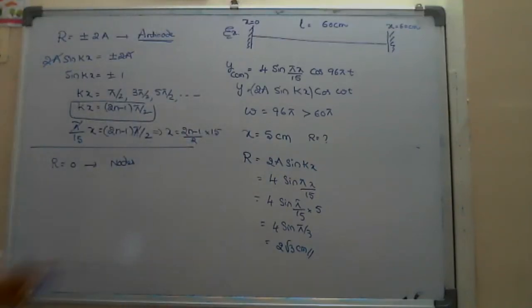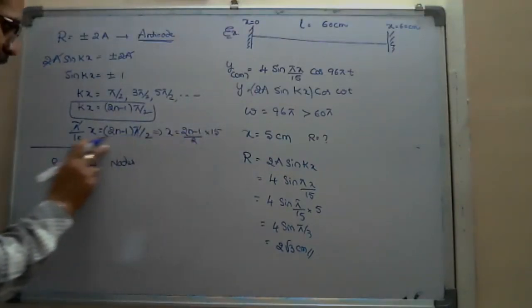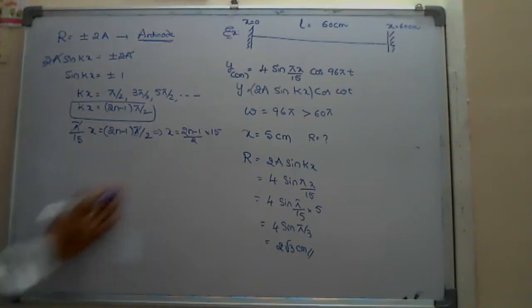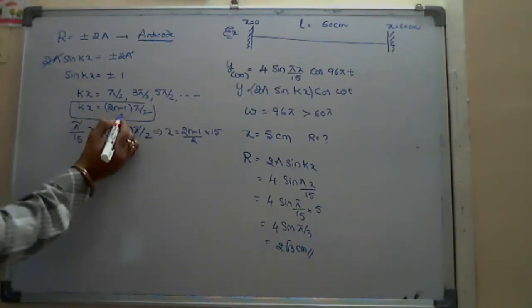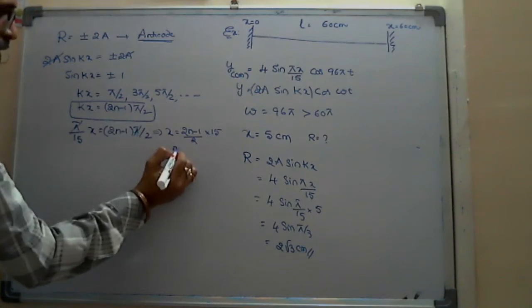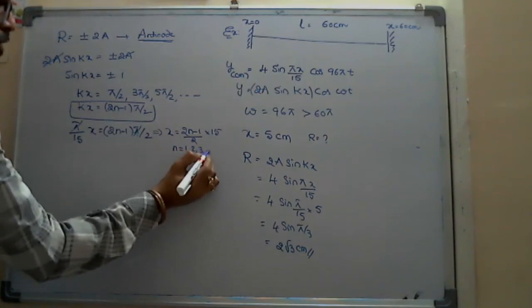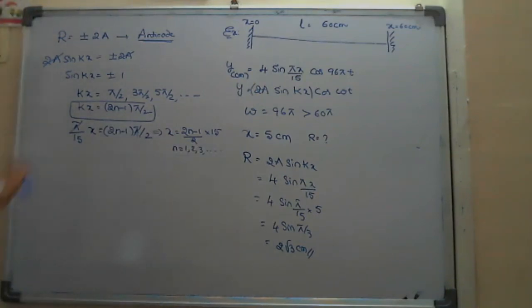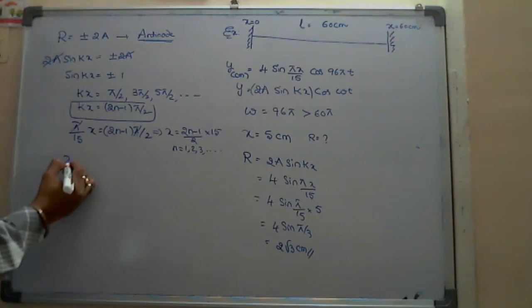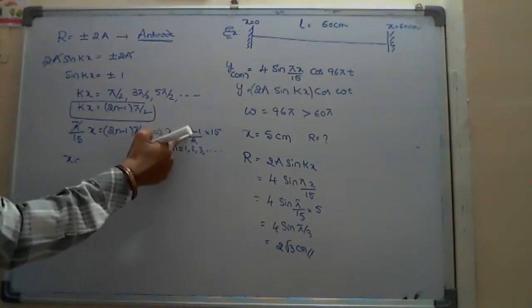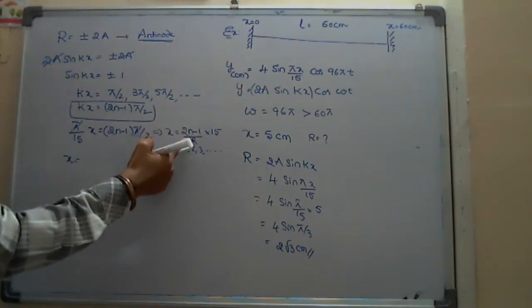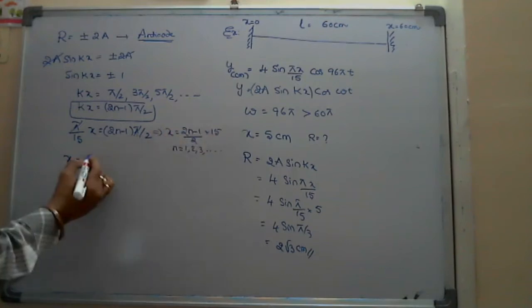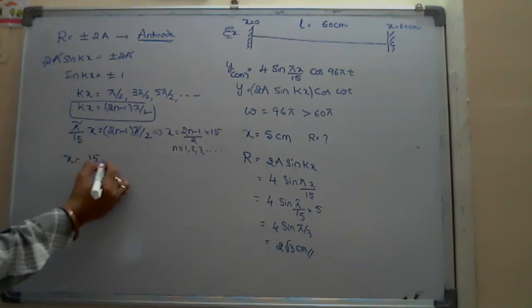At what locations are the antinodes formed? One by one we are seeing. Here n starts with 1, 2, 3 and so on. If I put n is equal to 1, I will get half into 15, which is 15 by 2, that is 7.5.